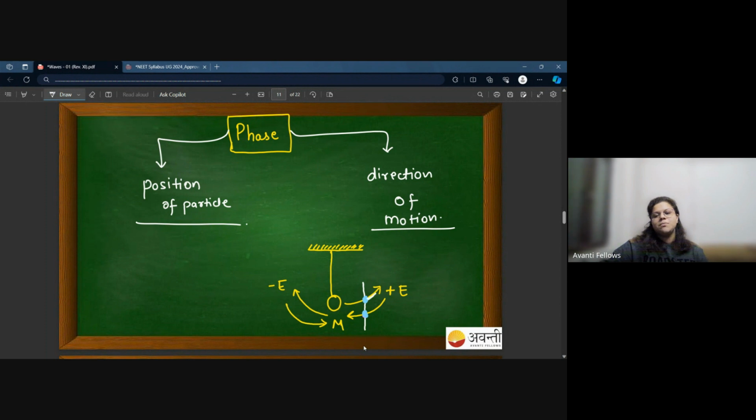In the first situation it is moving towards extreme position, and in the other situation it is moving towards mean position. So if I give you this position, how will you define where it is moving? Is it moving towards positive extreme or towards mean? How do we get the idea of that? So phase will help us.